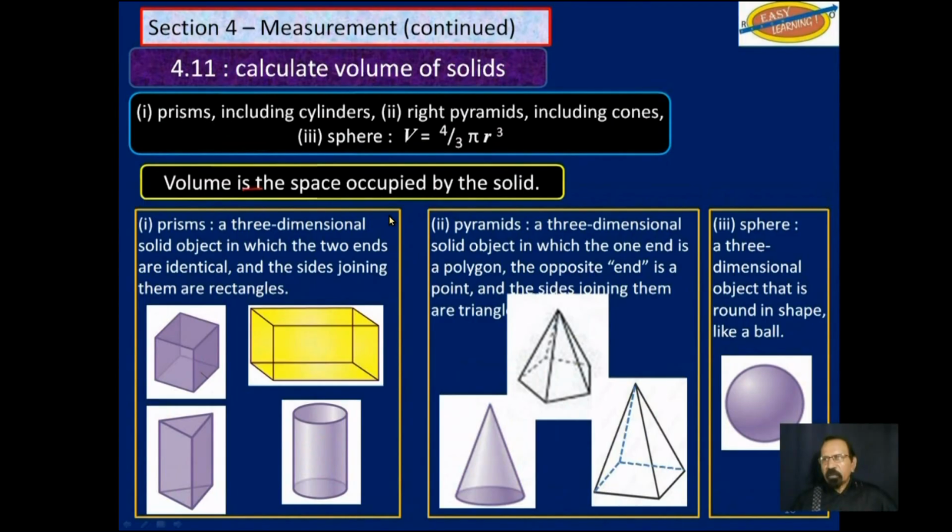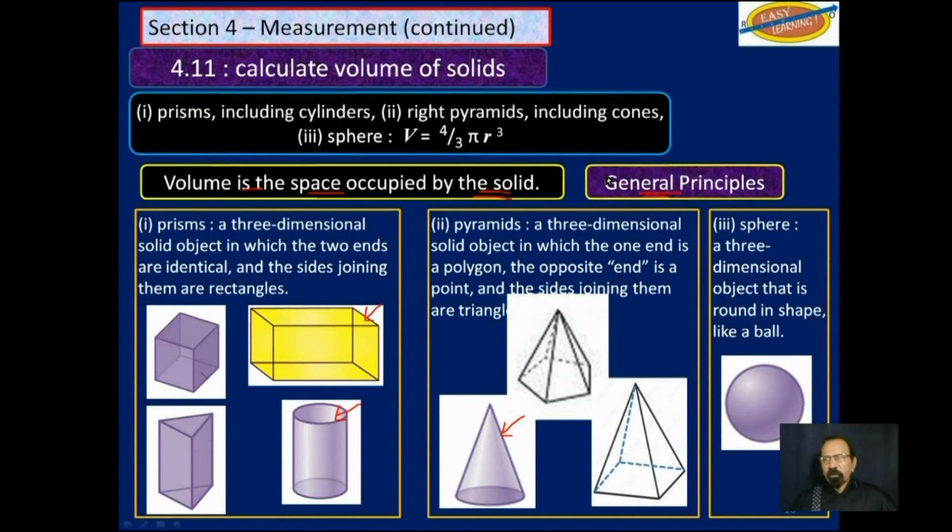Now, volume is the space occupied by the solid. Let us assume that these are all solids. That's a solid block of, say, wood. That's a solid piece of metal. This is a solid piece of, let's say, aluminum, and so on. So we are going to find the volume, the space that these solids occupy.